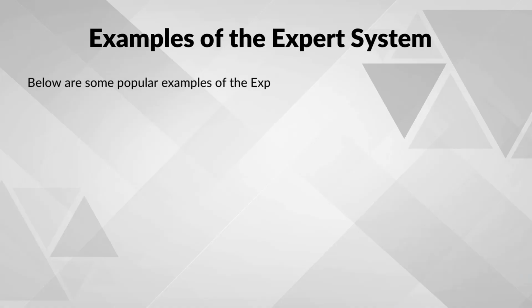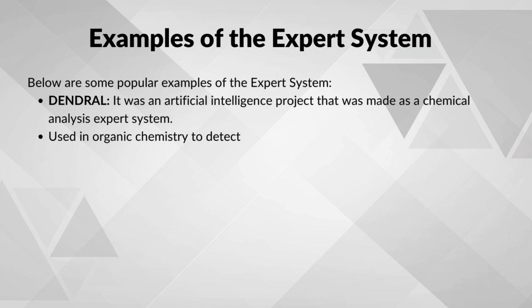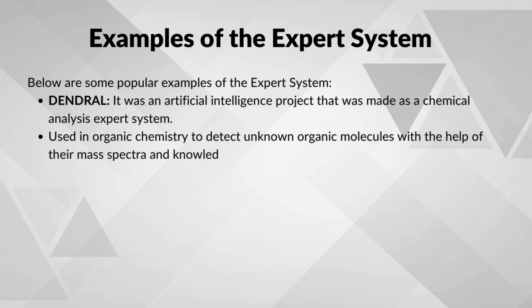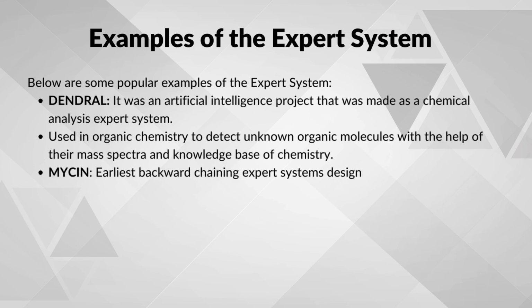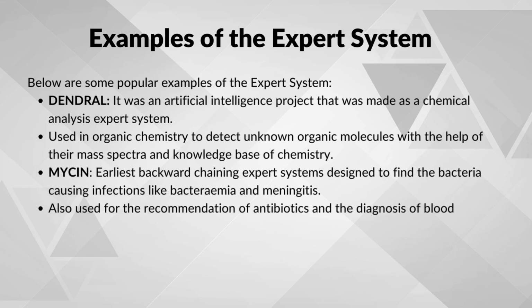Below are some popular examples of expert systems. DENDRAL was an artificial intelligence project made as a chemical analysis expert system, used in the organic industry to detect unknown organic molecules with the help of their mass spectra and a knowledge base of chemistry. MYCIN is the earliest backward chaining expert system, designed to find the bacteria causing infections like bacteremia and meningitis, also used for recommendation of antibiotics and the diagnosis of blood clotting disease.